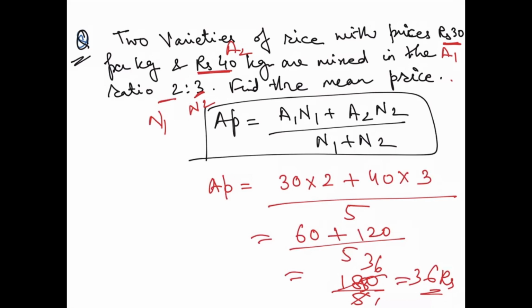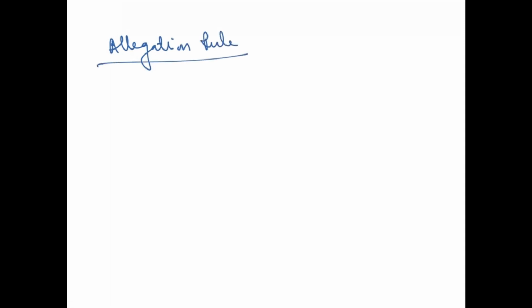Okay. Now let me take you to the next short trick. And this time the next short trick is again on mixtures and alligation, and this is popularly known as the alligation rule. Correct? So what is the alligation rule? See, I'll tell you. You will write A1, you will write A2. Now here you will write N1 is to N2. And in between you will write AP.